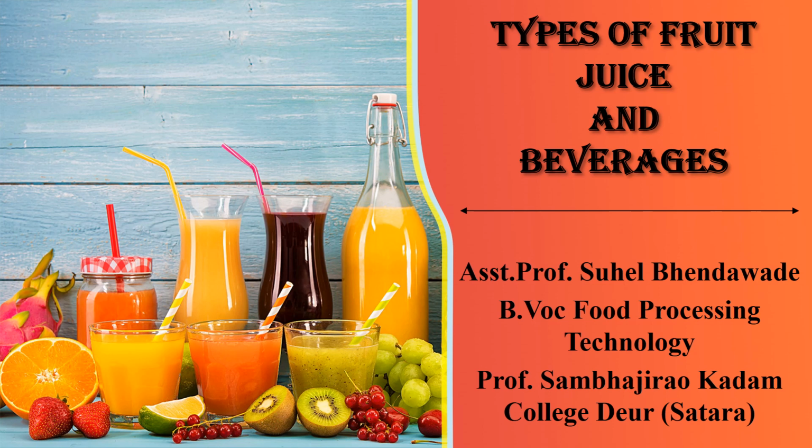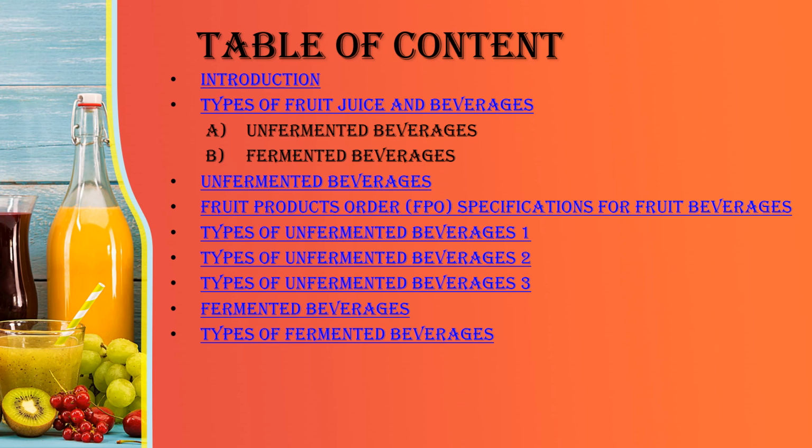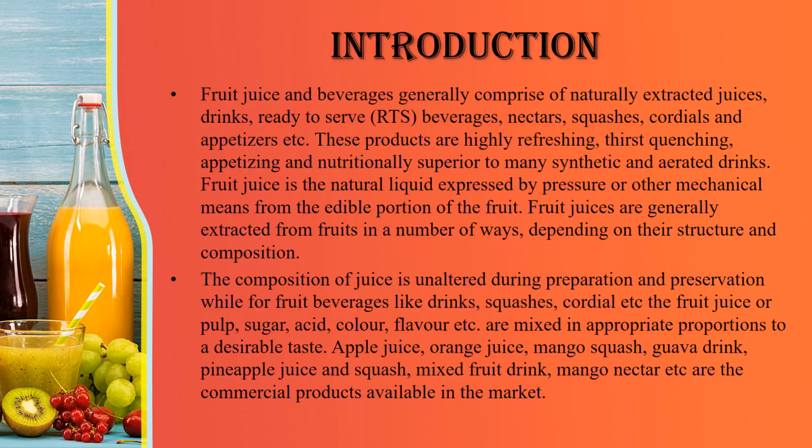Today we see the types of fruit juice and beverages. In this topic, we talk about the introduction of beverages, then types of fruit juice and beverages, like unfermented beverages and fermented beverages. And what are the unfermented beverages? It means the Fruit Product Order specification for fruit beverages, then types of unfermented beverages, then fermented beverages. Firstly, we see what the fruit beverages are.